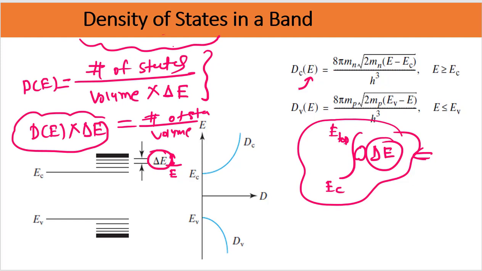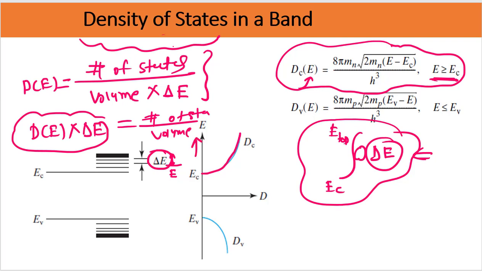Now, this is the expression for the density of states, which we need not remember. This is for E greater than or equal to EC, and this will be the graph. As you can see, as the energies increase above this EC energy level, the density of states D is increasing non-linearly. Similarly, below this energy level EV, the density of states would be increasing. You can see this in the diagram also. So these energy states are increasing non-uniformly, and just remember, states are just the space to hold the electrons. This is the concept of density of states.